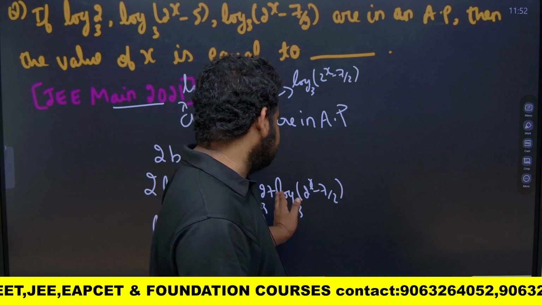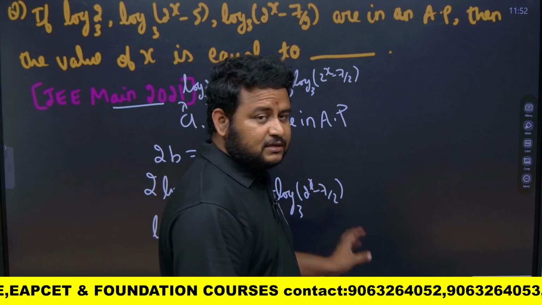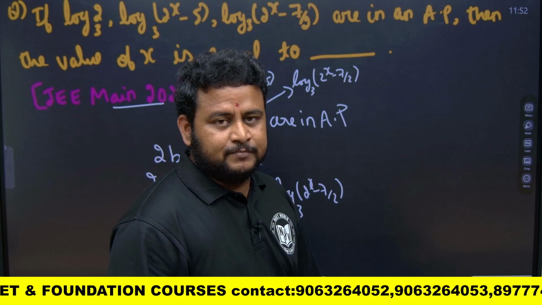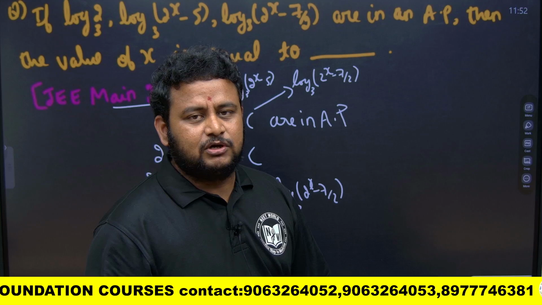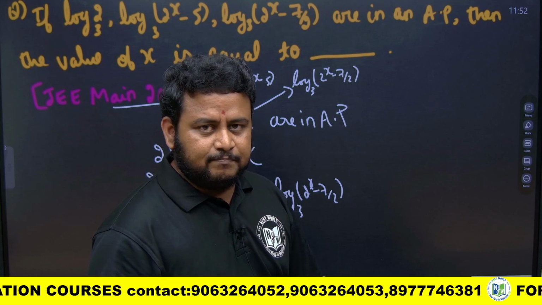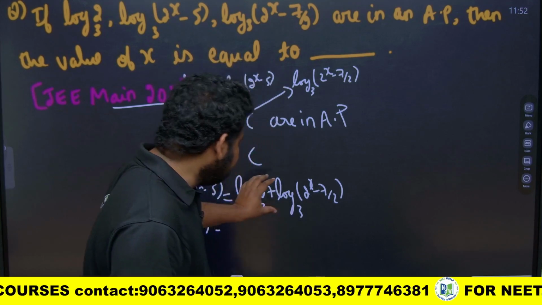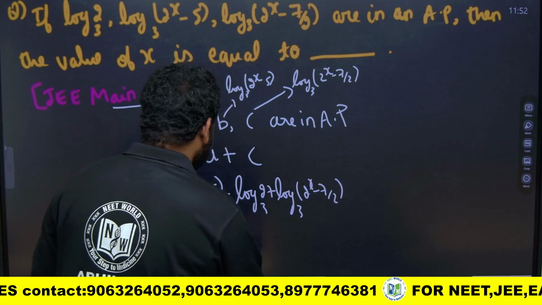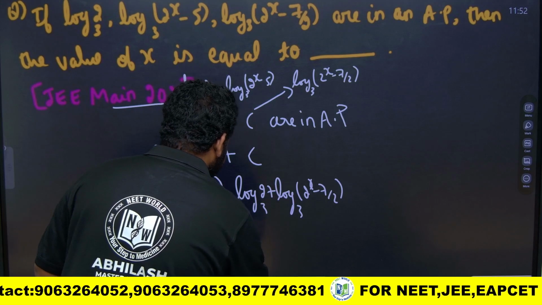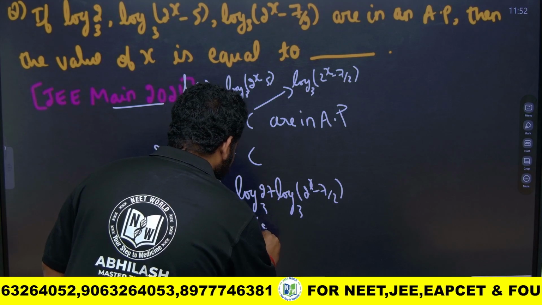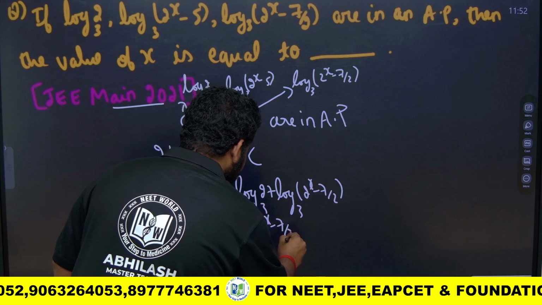Log of a plus b is not equal to log of ab; log a plus log b is equal to log of ab. So this will become log of 2 into 2 to the power of x minus 7 by 2 to the base 3.